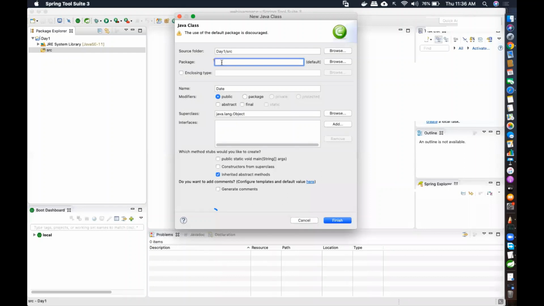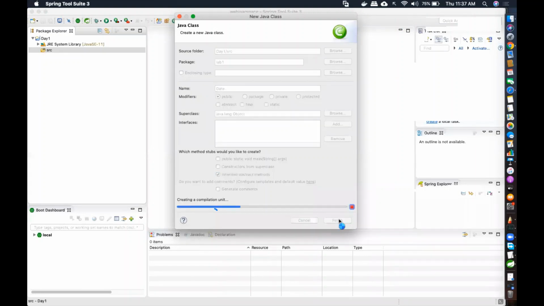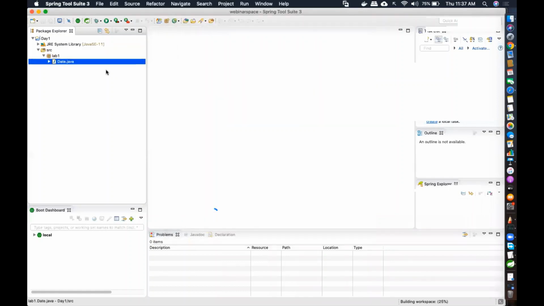For now I'll just write it as lab1, today's lab1. I'll tell you later, as we don't have that much time because of the time constraint. I'm not going into detail about what a package is. A package is just a folder. This folder will be created in your secondary storage, that is your hard disk, and in it you will be creating a Date.java file. If I just click finish, you will see that the Date.java file is created.